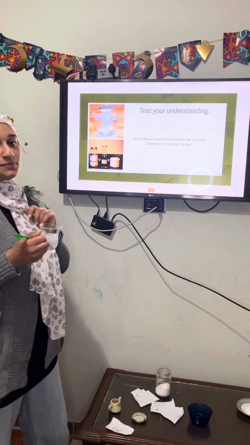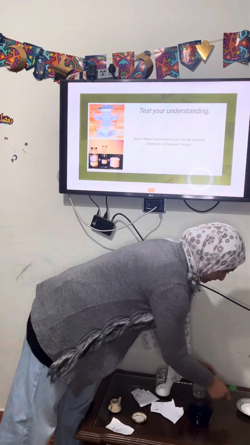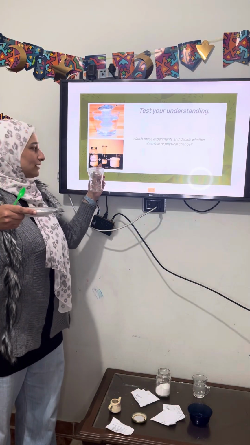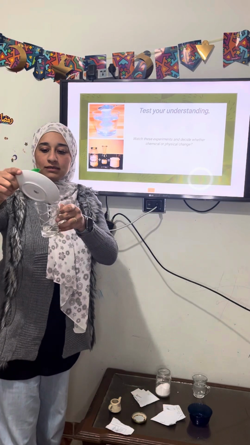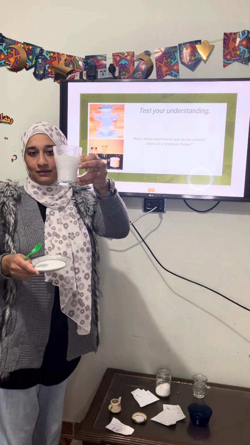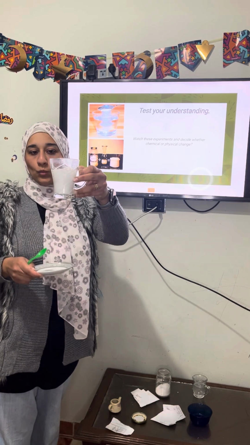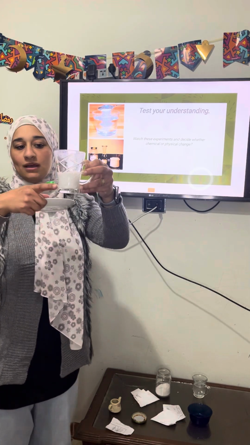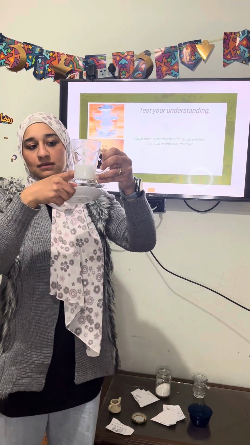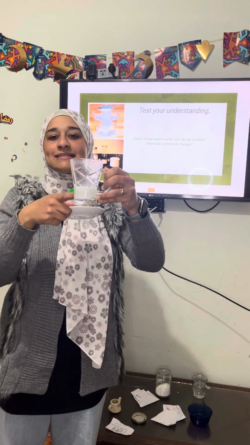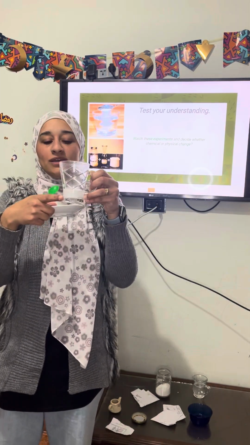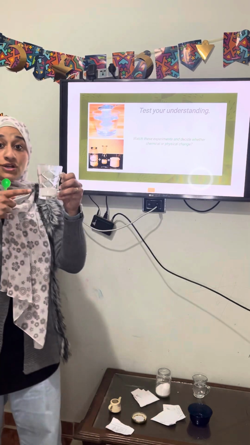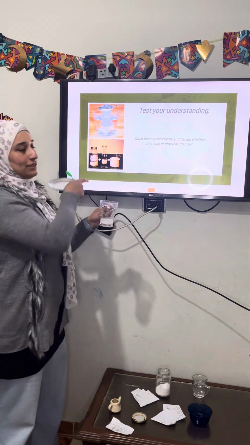Any dissolving is a physical change. Let's do the second experiment. We have baking soda and vinegar. We put it in here. What is that? It is a chemical change. Why is it a chemical change? See the bubbles. Can you see the bubbles? The bubbles are carbon dioxide. That's carbon dioxide. That's a new substance. Okay? So, it's a chemical change.